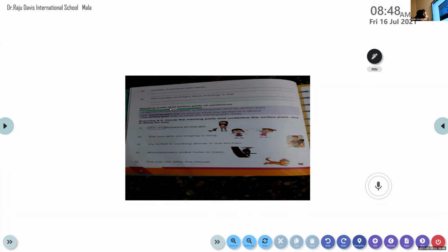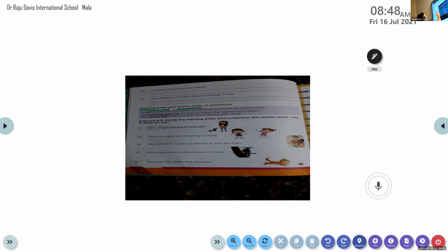Ready? Okay. The first one, exercise 4.2: circle the naming parts. Be attentive and be very careful about the instructions given here. Circle the naming part. What do we have to do? Circle. And underline the action parts. Underline means draw a line under the action part. Once again, what are we supposed to do with the naming parts? Circle the naming parts and underline the action parts. Got it? Understood? Ready?